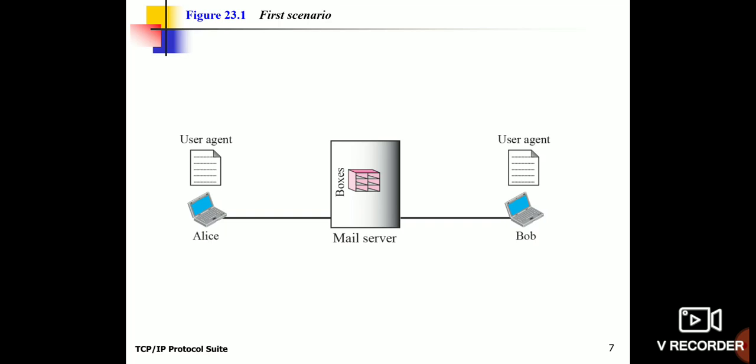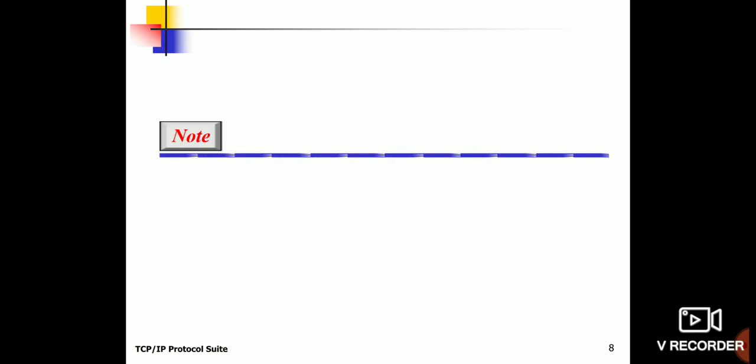The sender is me, and the receivers are my students. Both have a mail account from the same Savitha mail server. So the user agent of the sender as well as the user agent of the receiver both belong to the same mail server, and access becomes very easy. The user agent of Alice helps Alice, the client, to create the email, and once it is done, it passes the email to the mail server, and from the mail server it reaches the receiver. This is the first scenario: both users are connected to the same mail server.